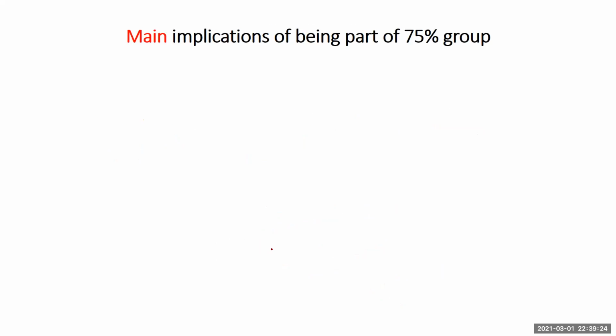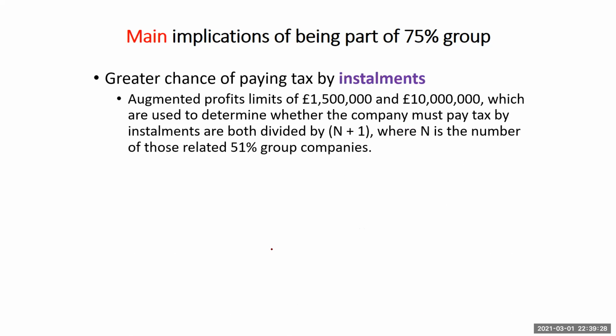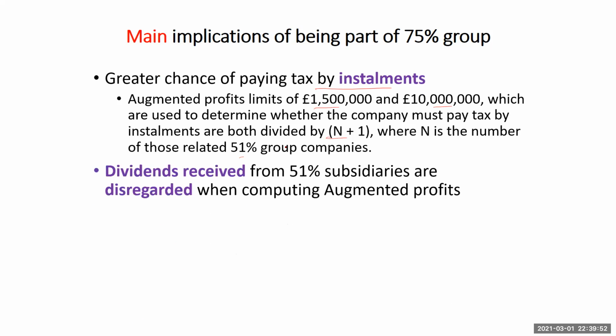So what are the main implications of being part of a 75% group? There's a greater chance of paying by installments. The augmented profits limits of 1.5 and 10 million, which are used to determine whether the company must pay tax by installments, are both divided by n+1, you remember? Where n is the number of those related 51% group companies. Now, dividends received from the 51% subsidiaries are disregarded when computing augmented profits.